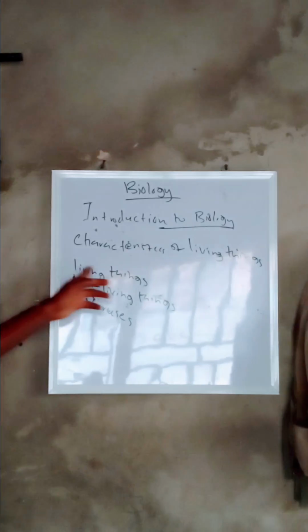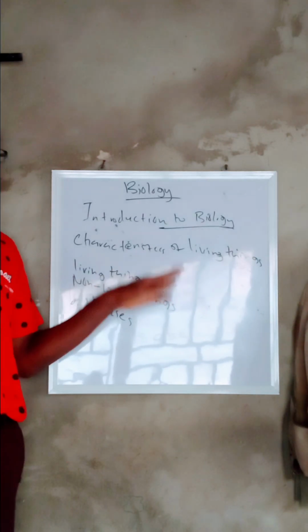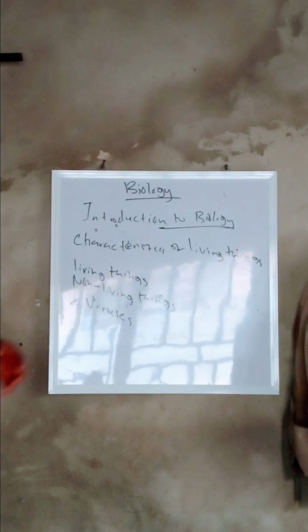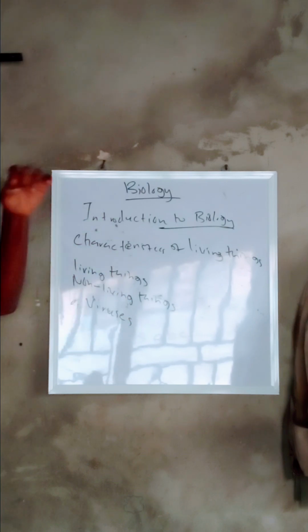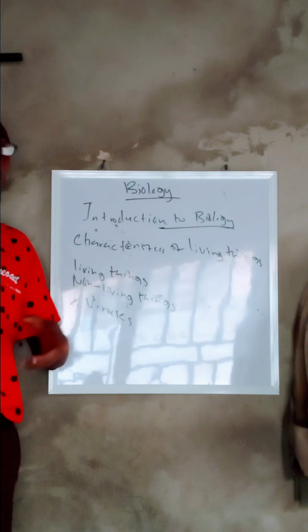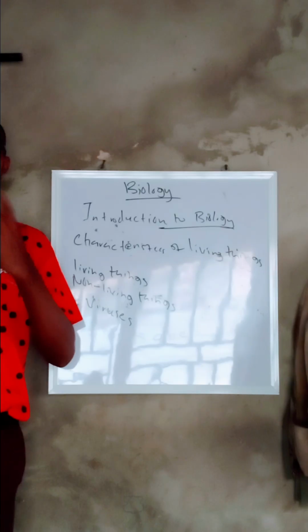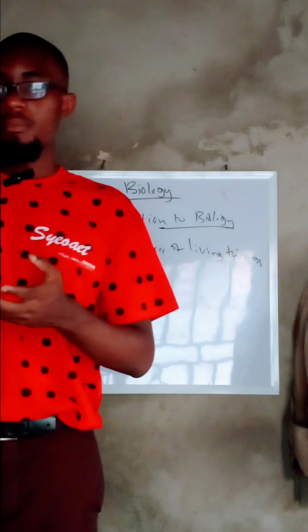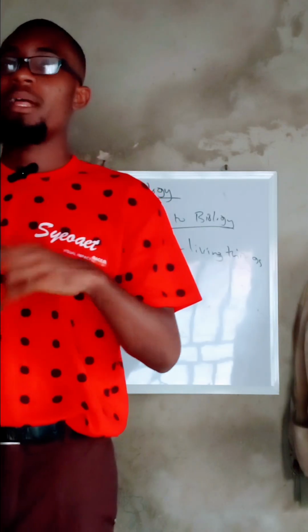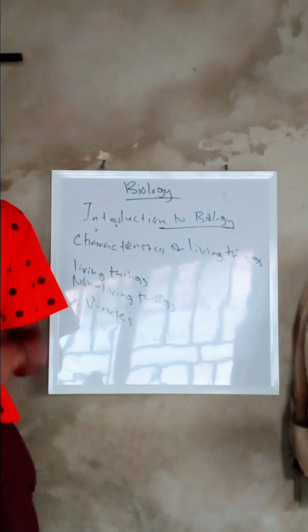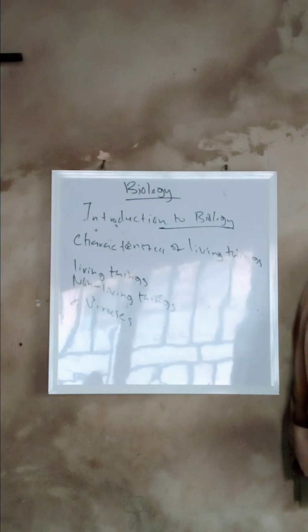Now, living things are those things that carry out all or some of the characteristics of life, because there are some living things that do not carry out some characteristics of life. For instance, plants do not carry out mobile movement, but they carry out non-mobile movement. For instance, the movement of water from the roots to the leaves.